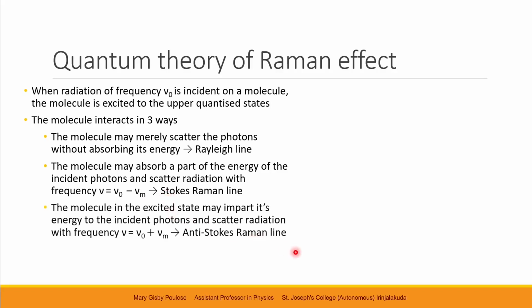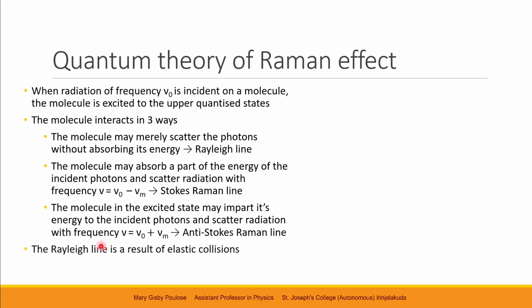And in the third way, the molecule in the excited state, which is already excited due to the incident light, may impart its energy to the incident photons and scatter radiation with higher frequency, that is nu equals nu naught plus nu m. That represents the anti-Stokes Raman lines.